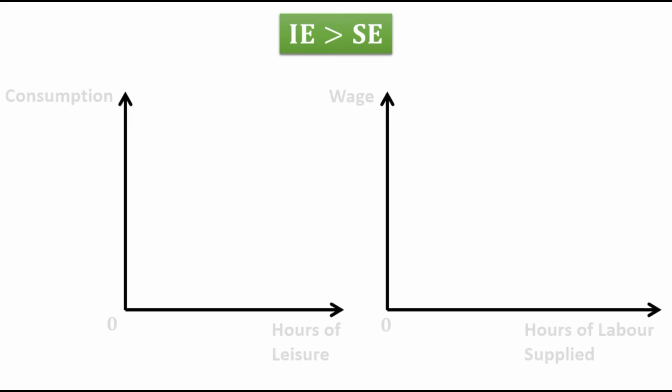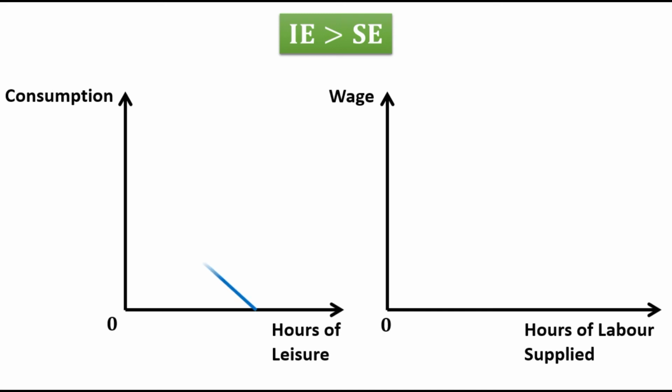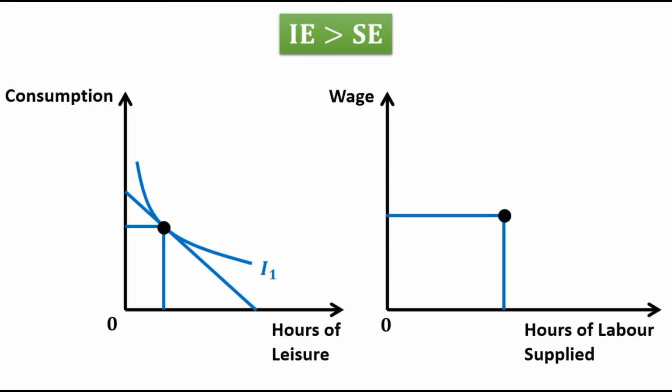Now let's see the case when the income effect dominates the substitution effect. Again, we have two panels. We have defined the axes. This is Sally's initial budget constraint. This is the initial optimum, optimum consumption and optimum hours of leisure. In the right panel, we have shown the initial wage rate and hours of labor supplied. Now suppose that Sally's wage rate increases in this way, then the budget constraint will become steeper. This is the new optimum.